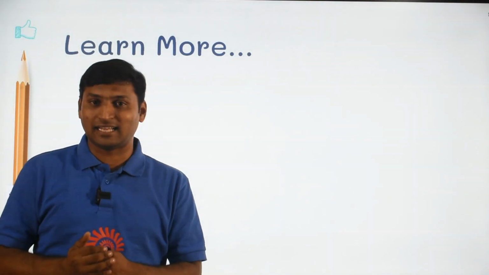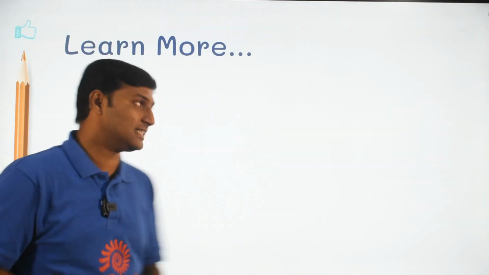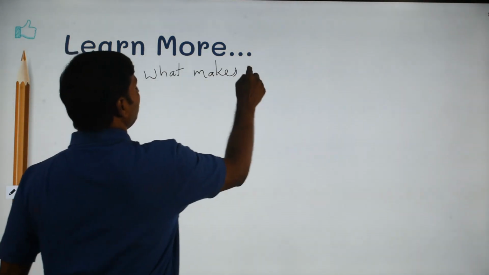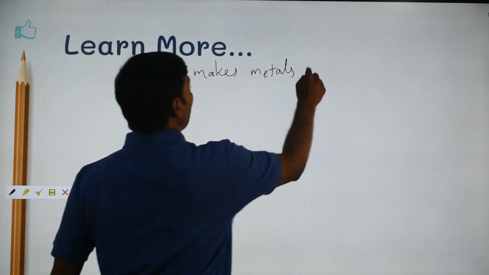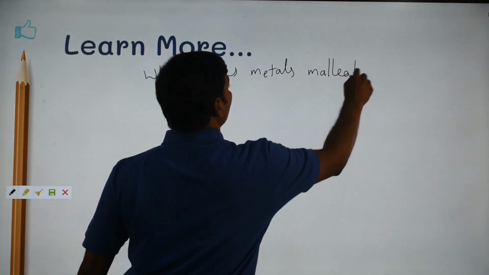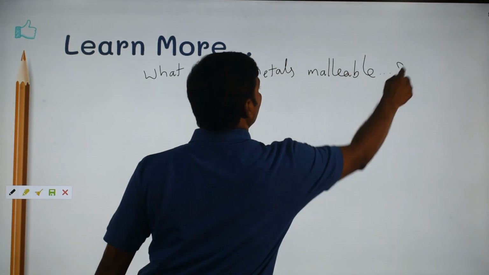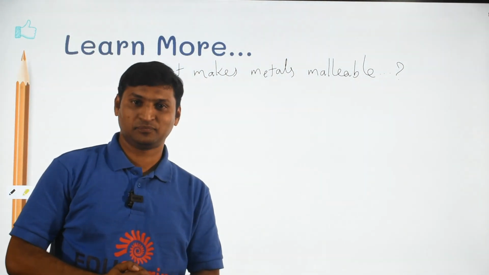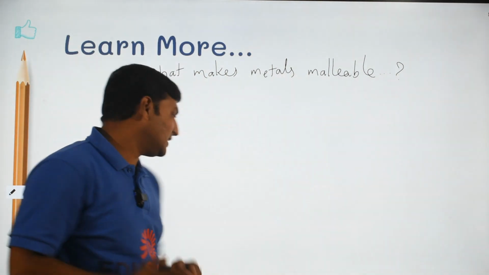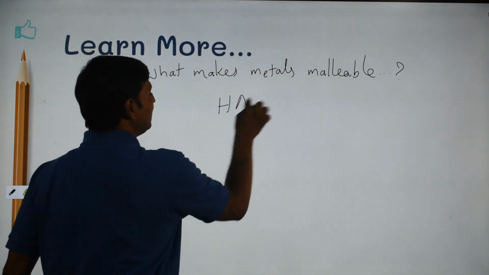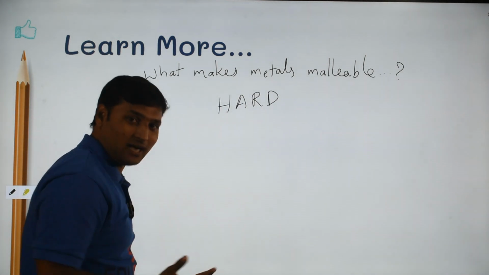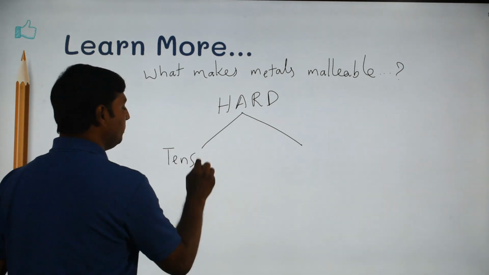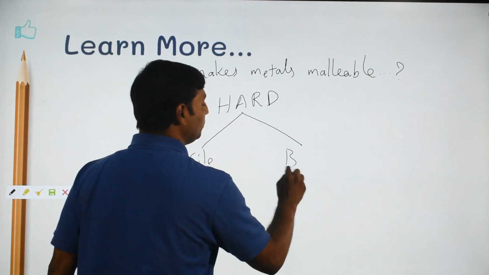Now, the important question that arises to understand more about this is, what makes metals malleable? That means, what is the reason for malleability? Let me explain that. Students, please understand, any hard substance could have either one of these two characteristics. One is, it could be tensile or it could be brittle.